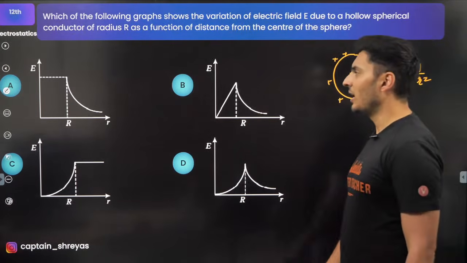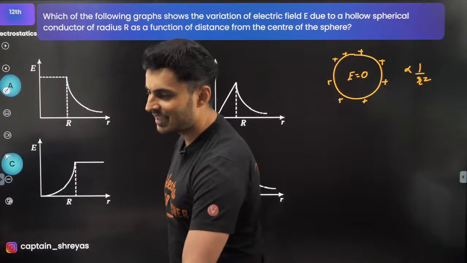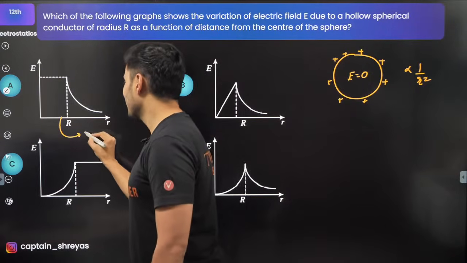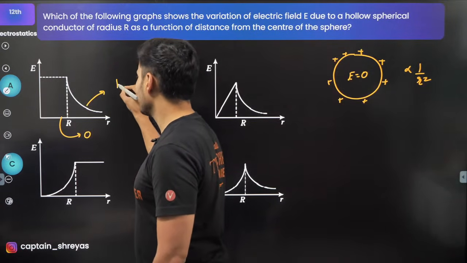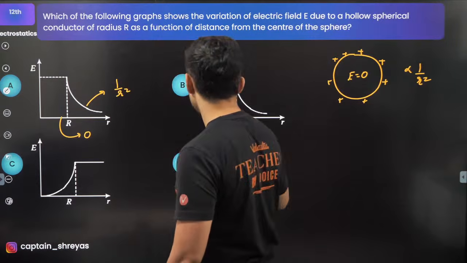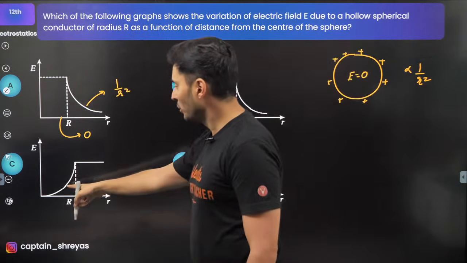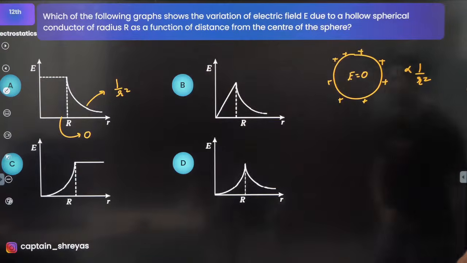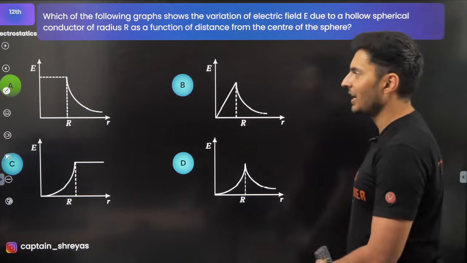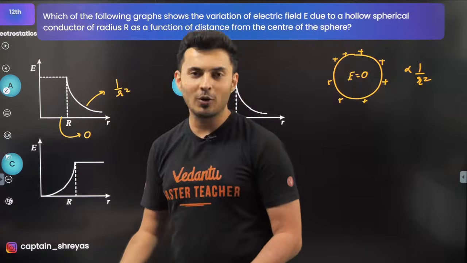So there is only one option like that. Do you see? Here the field is 0 and here it is inversely proportional to r square. Here no, it is proportional to r, increasing. Nowhere it is 0. There is only one option like that. Option A is the correct answer. Okay, so that's for a hollow sphere.